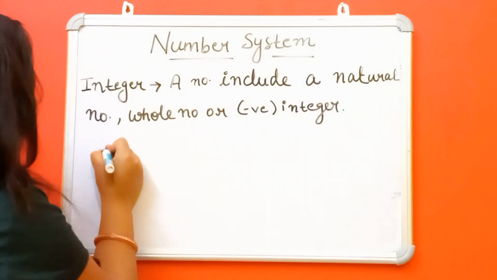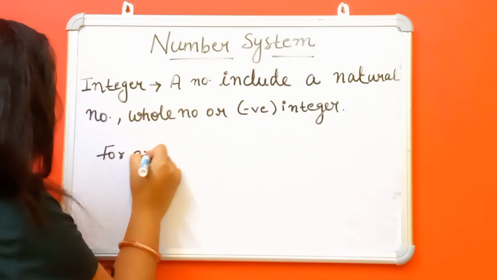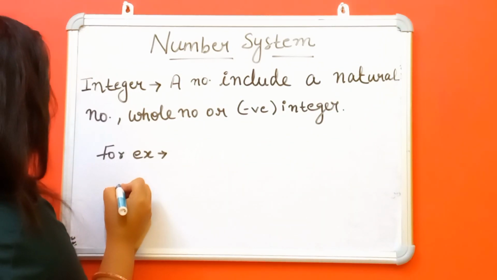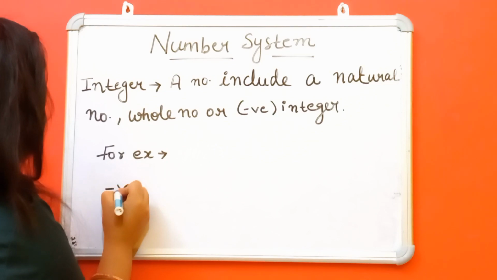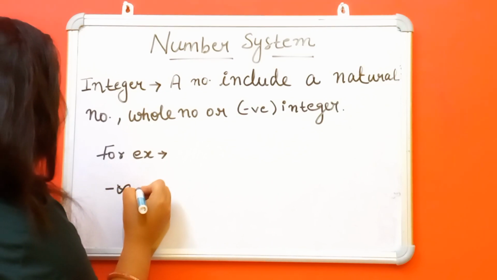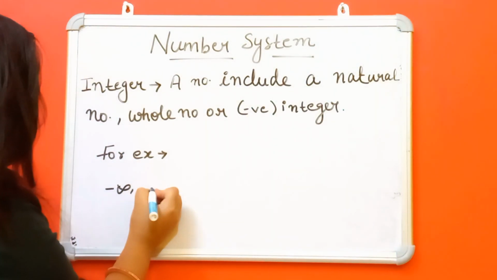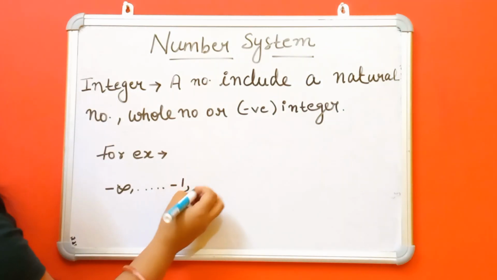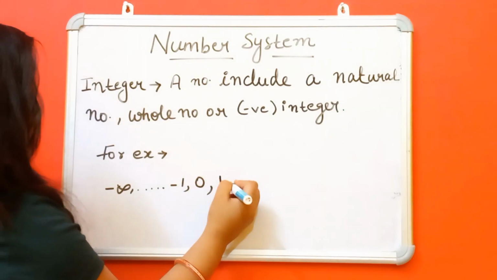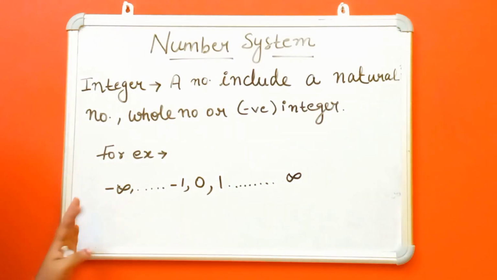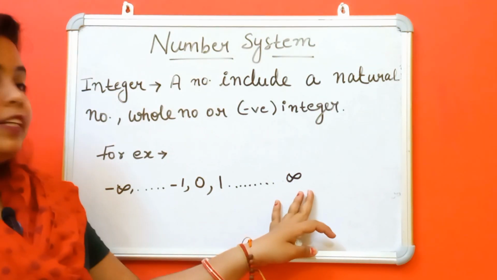So for example, minus infinity to, and so on, minus 1, 0, 1, 2, 3, and so on up to infinity. This is the example of integer.